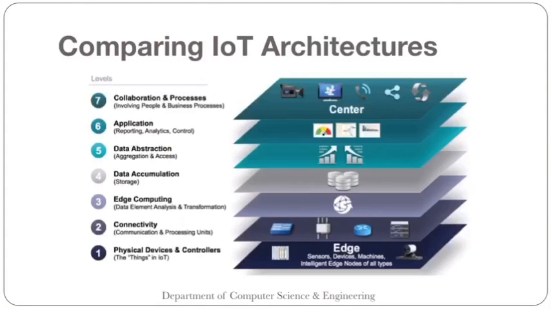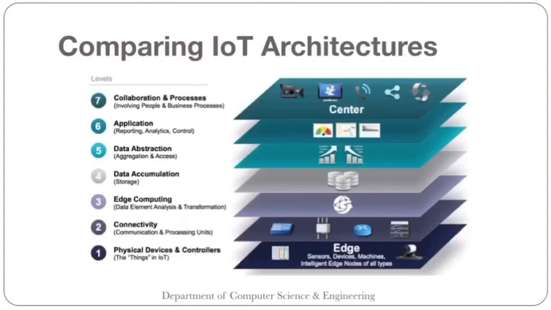Let's see, the first layer is physical devices and controllers, basically the things in the IoT network. This layer is the home of the things in the Internet of Things, including the various endpoint devices and sensors that sense and receive information. The size of these things can range from almost microscopic sensors to bigger machines in a factory.